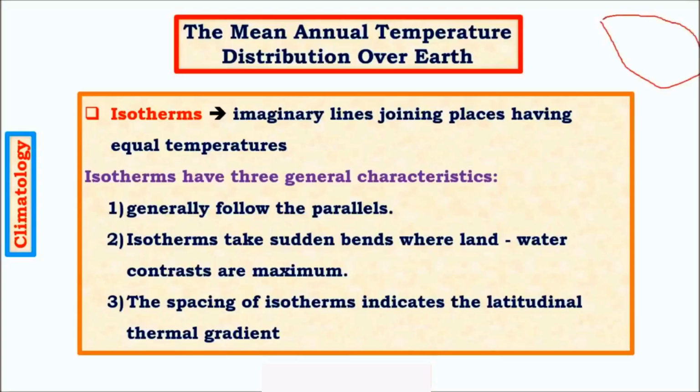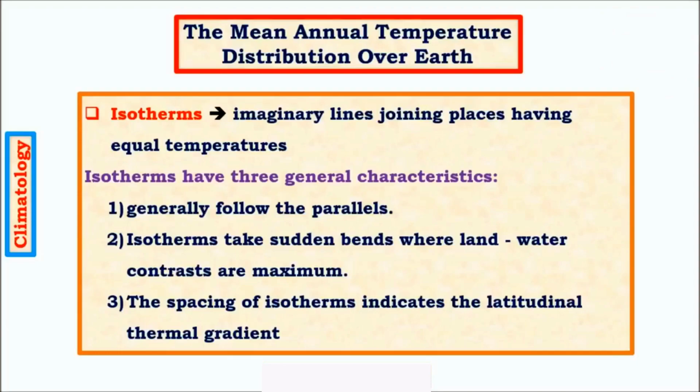Usually the temperature of Pacific Ocean at this region would be about 15 to 20 degrees or even less, whereas in summer the temperature in America, especially let us take USA, would be much higher, about 30 degrees Celsius or so. So the temperature contrast between oceans and land is very high at the border. That is, if we take an isotherm, it will take sudden bends at these land-sea borders.